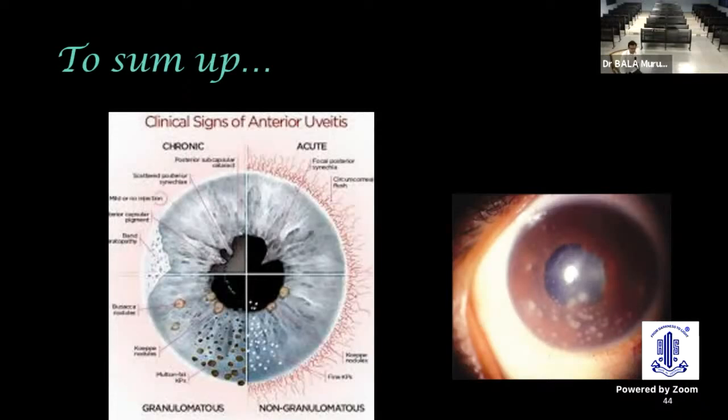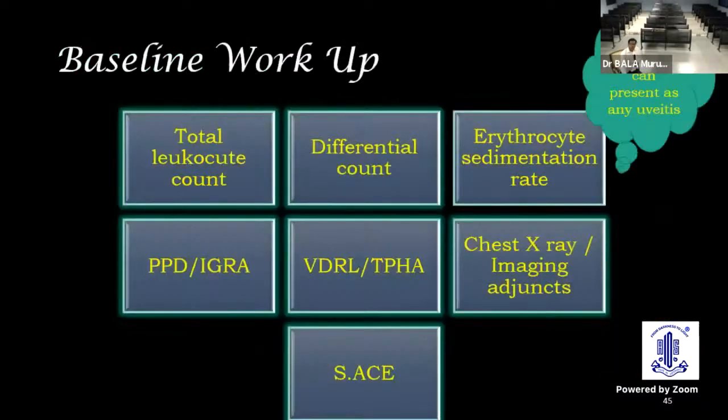And you will be annoyed when somebody says cataract. We need to describe immature, mature. So also in uveitis, characterize granulomatous and non-granulomatous. Order a baseline workup, keeping in mind that TB and syphilis can present as any type of uveitis.